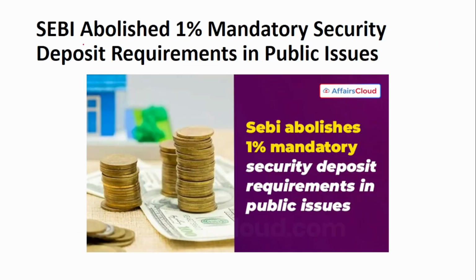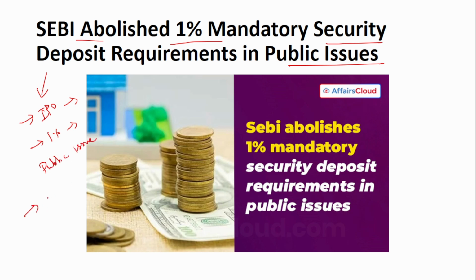The next news is about SEBI. SEBI abolished the 1% mandatory security deposit requirement in public issue. What is this 1% mandatory security deposit? Before a company goes for a public issue of shares in the stock exchange, they have to make 1% of the total amount of the public issue as a deposit to the stock exchange. Suppose the company is going for 1,000 crores of public issue, then it must make a deposit of 10 crores. It has been mandatory till now, but now this has been removed.